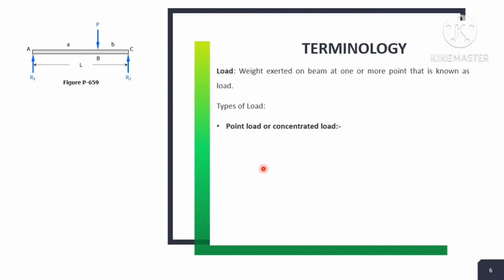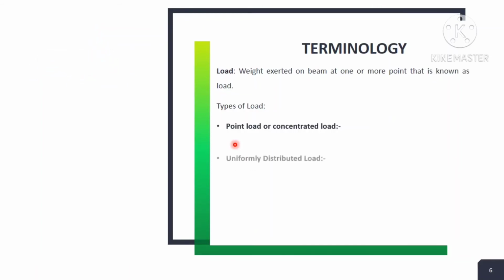In the diagram we can see that there are columns, R1 and R2, and AC is the beam. P is exerted, the pressure per unit area, known as the weight, and that weight is denoted by P, but that P acts at only one single point of the beam. That is known as the point load, or another name is the concentrated load, meaning the load is concentrated at one point of the beam.